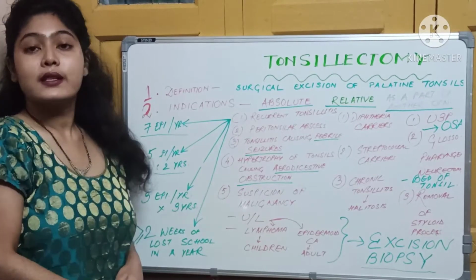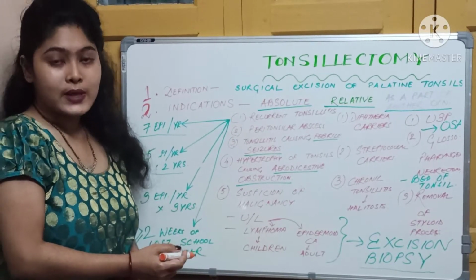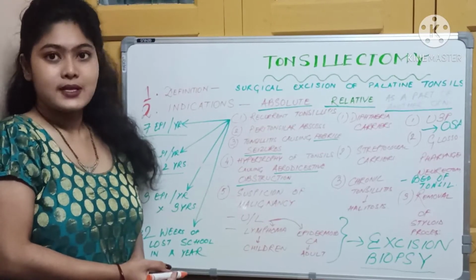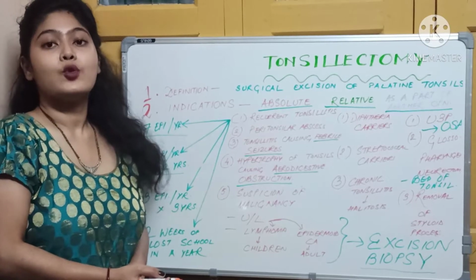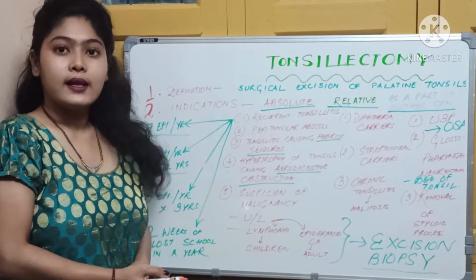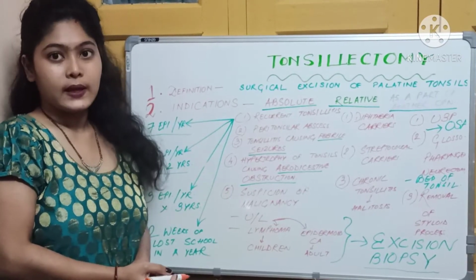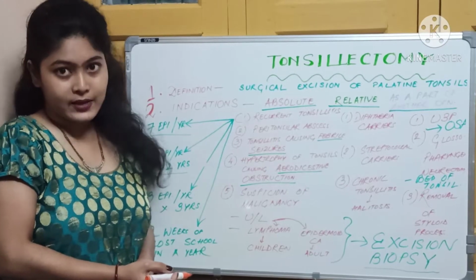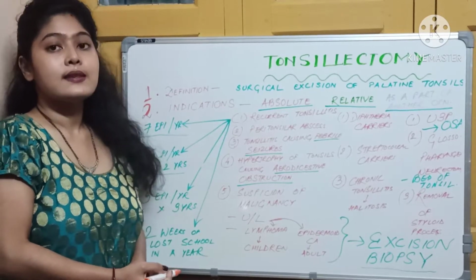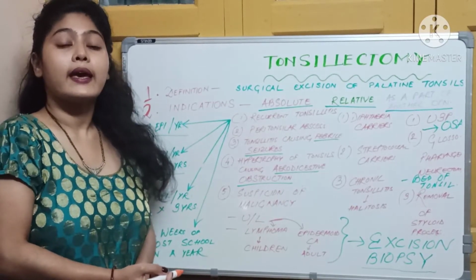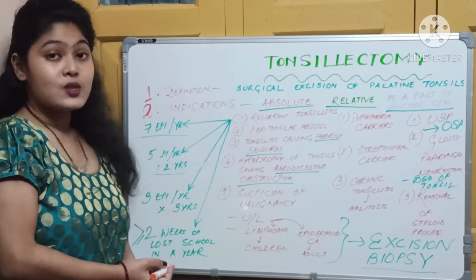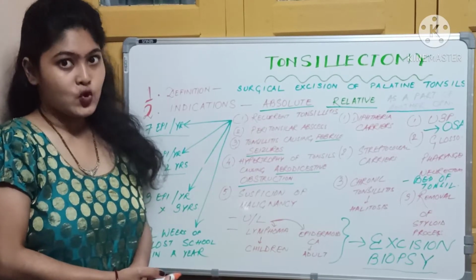Second one is peritonsillar abscess. In peritonsillar abscess or quinsy, tonsillectomy is undertaken after 4 to 6 weeks of the first attack, and this tonsillectomy is known as interval tonsillectomy. Now in some centers, they undertake tonsillectomy during the first attack only, and that is known as hot tonsillectomy. Why do they go for interval tonsillectomy in most cases? This is because during an acute infection, if we go for any surgery, there is a high risk of bleeding. So that is why interval tonsillectomy is of choice.